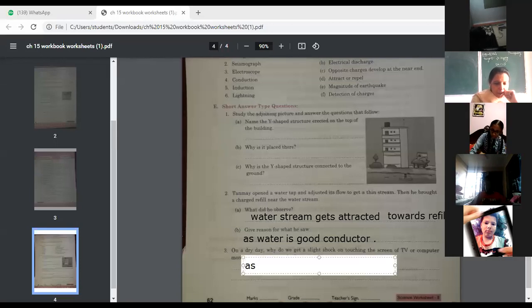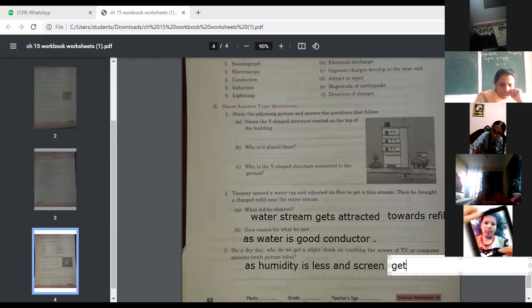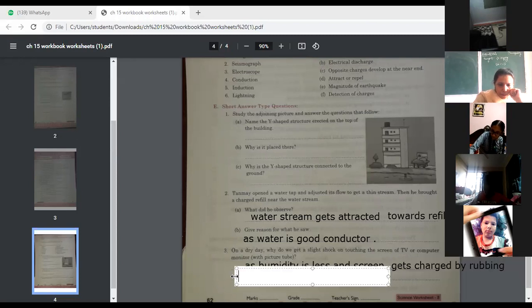So write down: as humidity is less, the screen gets charged by rubbing, or you may say static charge.